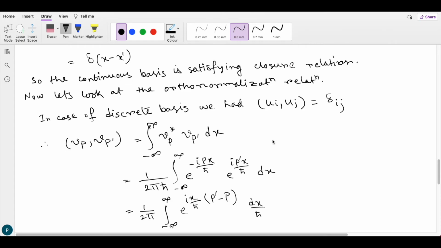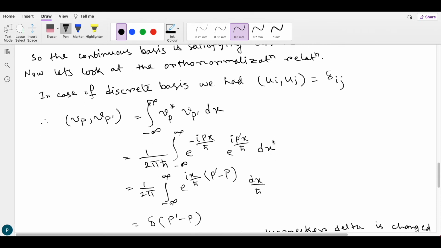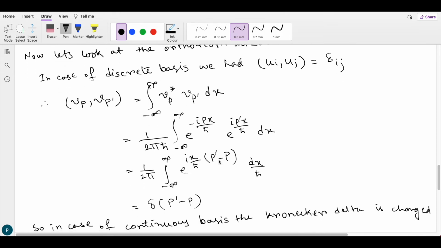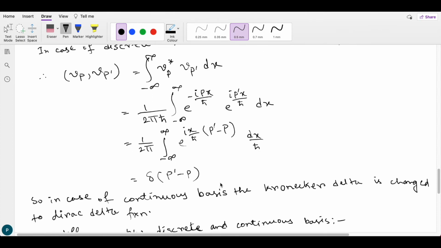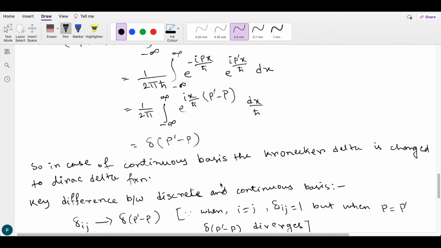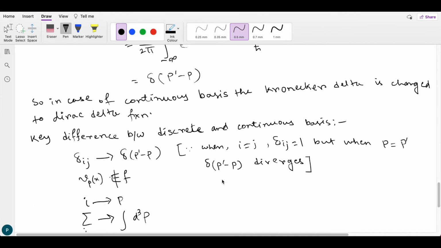That is given by the integral from minus infinity to infinity of v_p star v_p prime dx, and after putting the values of v_p star and v_p prime, we get this equation. Similarly, comparing this equation with the expression for the Dirac delta function, we can write this as delta(p prime minus p). So in case of a continuous basis, the Kronecker delta is changed to the Dirac delta function.